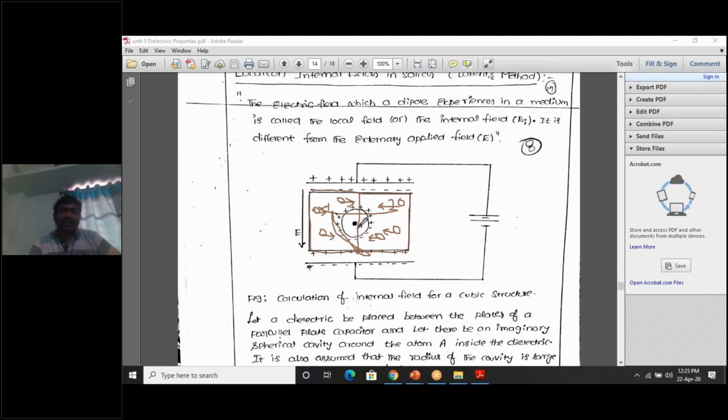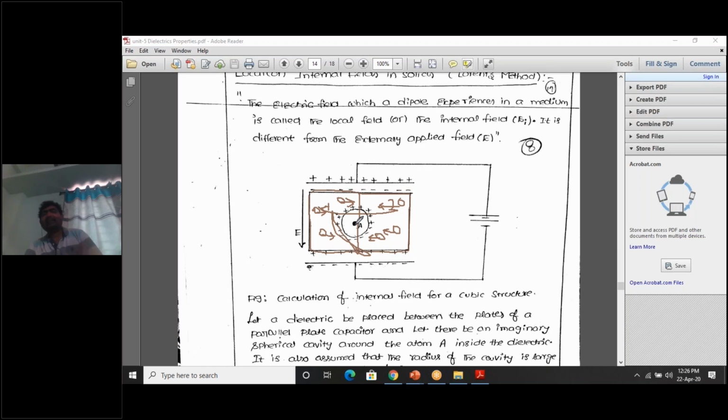So this central atom A experiences electric field due to nearby atoms, these three atoms and these three atoms also. But the net electric field is equal to 0, because on the left side three atoms are there, on the right side also three atoms. Three atoms produce plus 3 electric field, these three atoms create minus 3 electric field. Net electric field, plus 3 minus 3, is equal to 0. So this is the net electric field experienced by atom A.